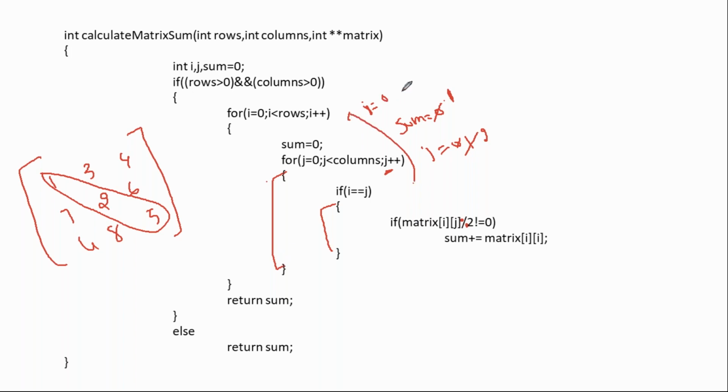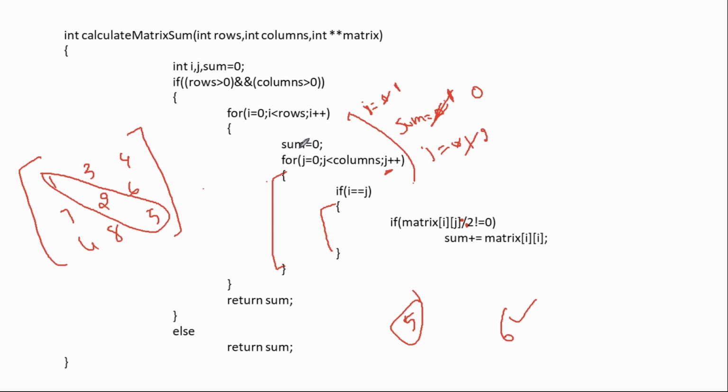I plus plus. I value becomes 1. Then one more time, sum value becomes 0. Whatever the previous diagonal elements were, you are making them 0. So finally, what happened? At last, if you follow this logic, you'll get output as 5. You don't get output as 6. But actually, output should be 6. But you're going to get output as 5.